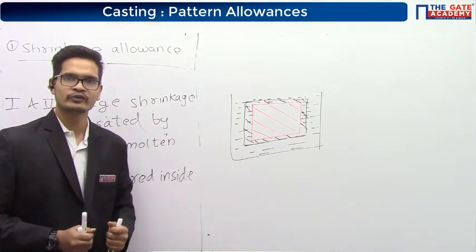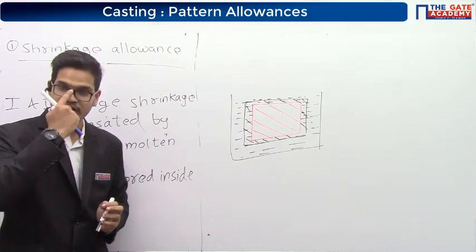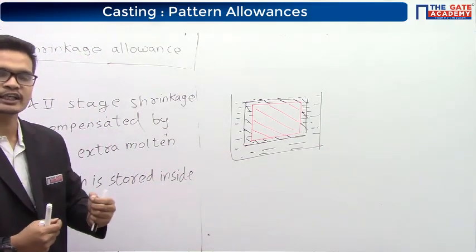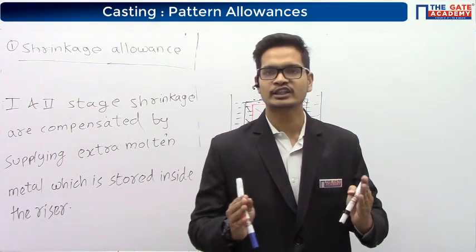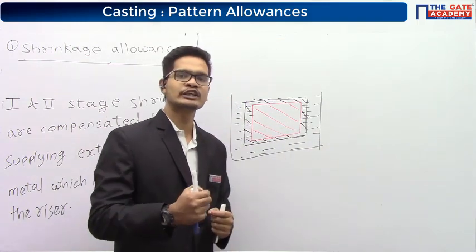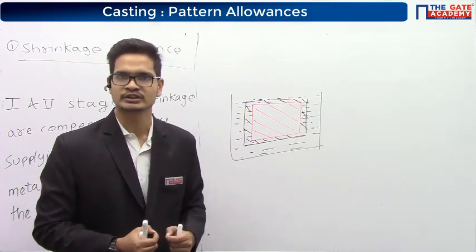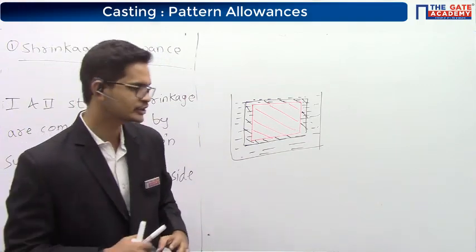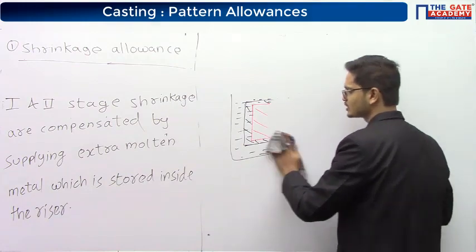For this, we make the cavity slightly bigger, and for making the cavity slightly bigger, we make the pattern slightly bigger. The amount by which we make the pattern slightly bigger is called the shrinkage allowance.